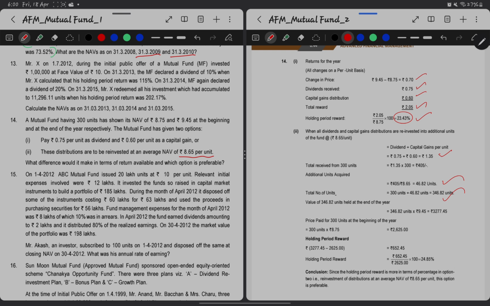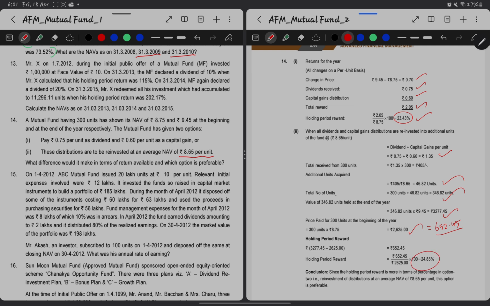Now this 346.82 multiplied by the NAV at the year end will give us the value of 3277.45. Then at the beginning it is 2625, that is 300 multiplied by 8.75. The difference between these is 652.45, which is nothing but the reward or return we got for the holding period. Now that divided by the beginning of the year total NAV of 2625 will give us the return of 24.85%.